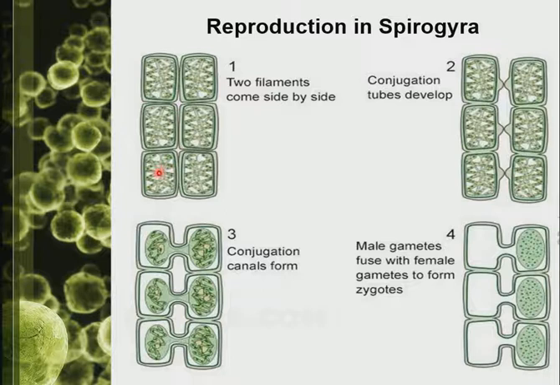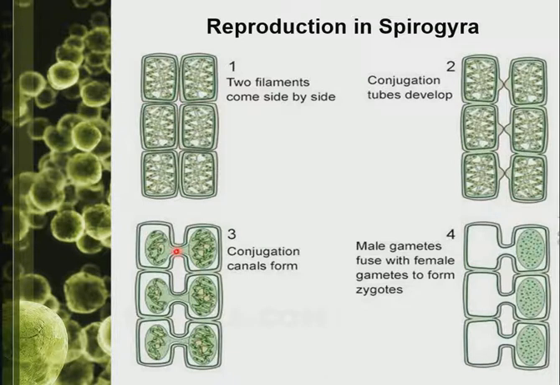The two opposite cells will then bring forth protrusions. These protrusions elongate and eventually meet to form a conjugation tube. Either we call it conjugation tube or conjugation canal.